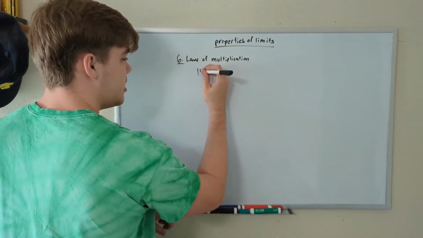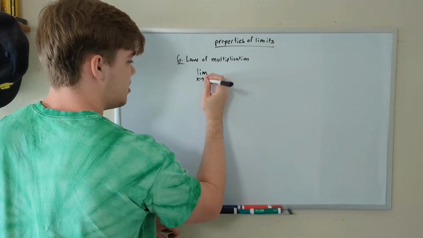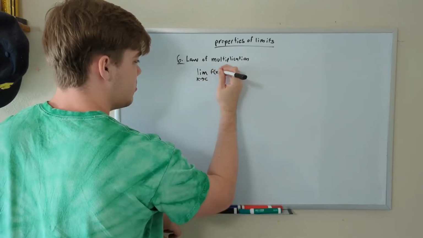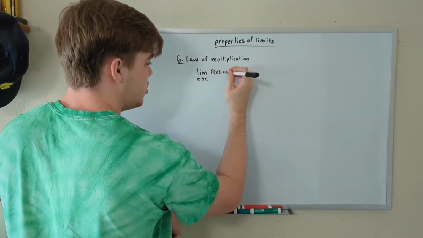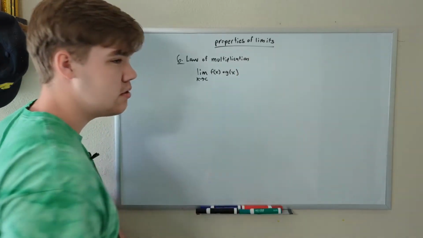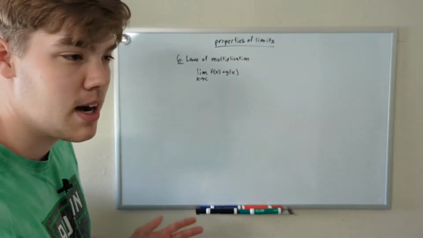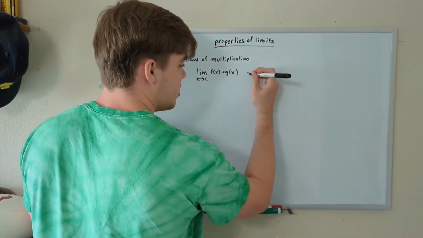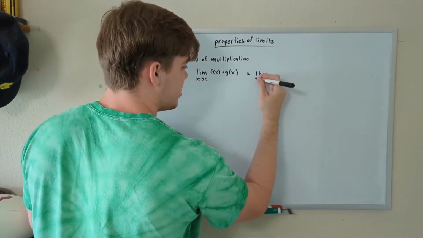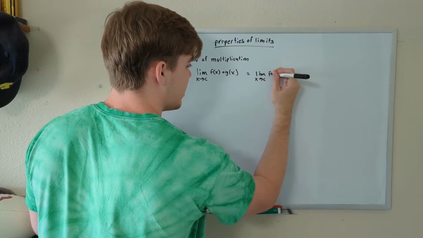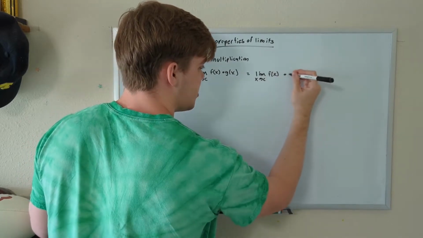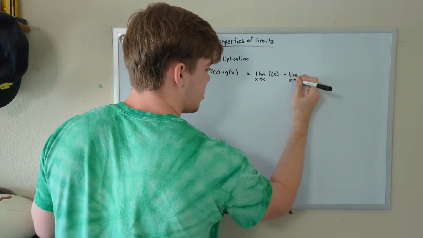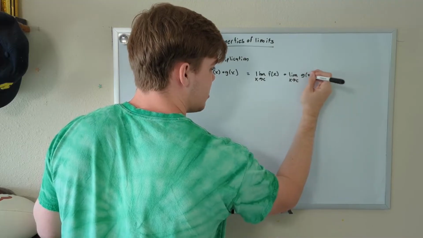If we have the limit as x approaches c of f of x, which is function number 1, times g of x, function number 2, we can split it up by multiplication just like we did for addition and subtraction. So this is the same as the limit as x approaches c of f of x times the limit as x approaches c of g of x.